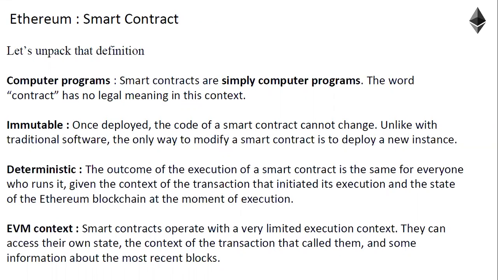And one more thing, these contracts are not legal in nature. Just because you have put a business agreement on a contract as a smart contract, you codified it, it doesn't mean it gets legal protection. Okay, but now there are a lot of law professionals and global law bodies who are trying to bring standard templates of smart contracts which can be used for legal purposes.